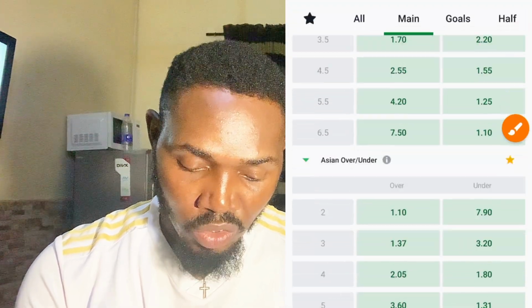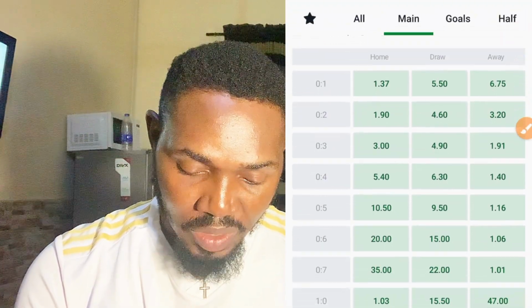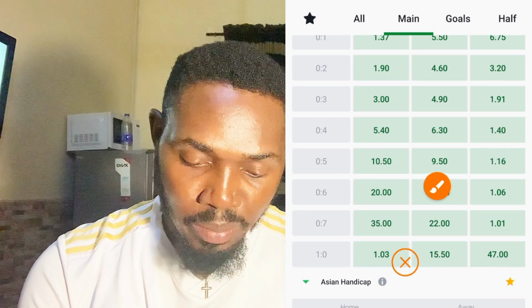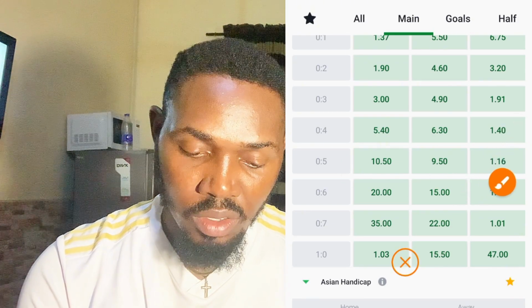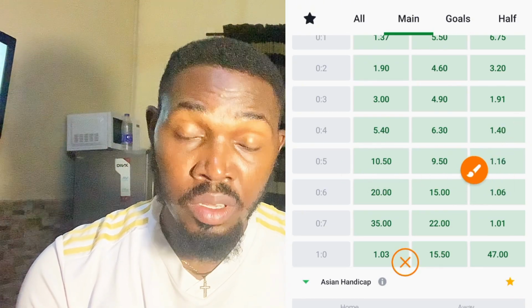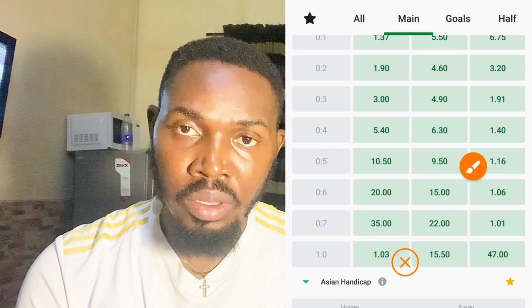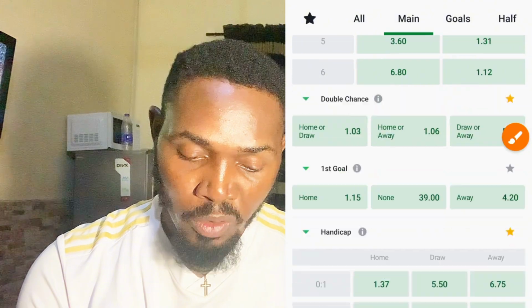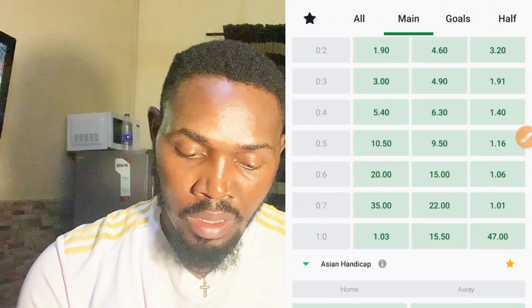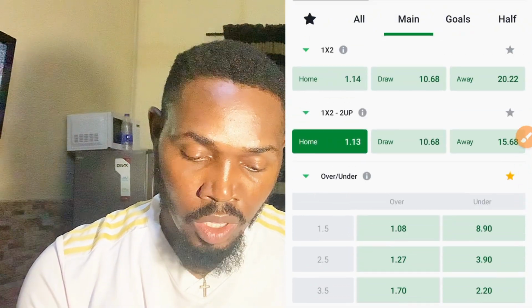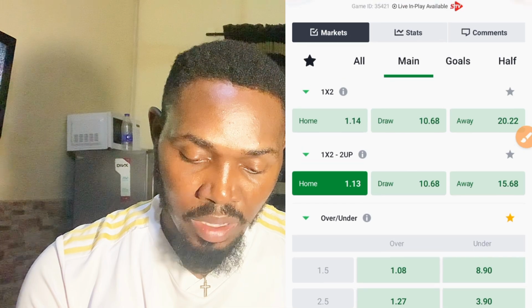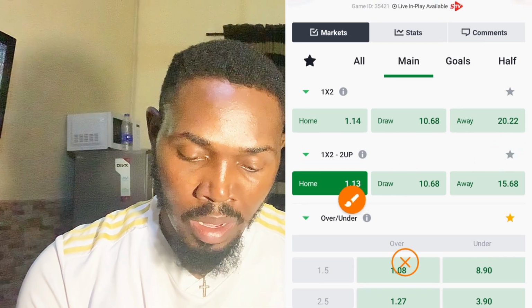Can you see now? You can just look for handicap. Can you see handicap? Handicap 5 at 1.16 odd, and it's possible Bayern Munich cannot beat these people 5-0. Yes, they cannot beat them 5-0. So if you want to use this Masaniello system, you can go against Bayern Munich in this kind of match. But in this particular time, I just want to play Bayern Munich straight win with 2 up.